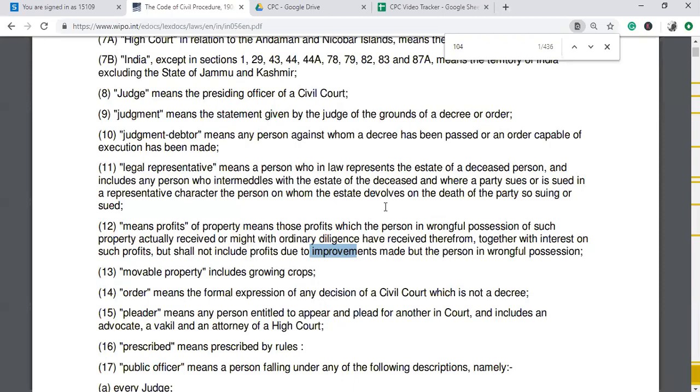So this was all on mesne profit, and with mesne profit, we end our discussion on important definitions under CPC. We discussed what orders and decrees are. We discussed order. We discussed judgment. We discussed legal representative. We discussed decree holder and judgment debtor under CPC. We ended with mesne profit. If you believe any other important definition is missed, please write in the comment box below, and we'll get back to that as soon as possible.